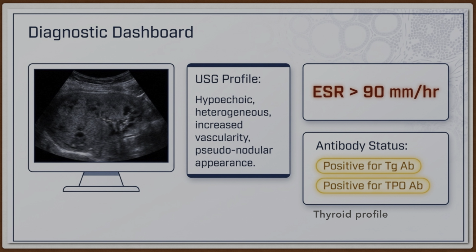For diagnosis, on ultrasound there is a hypoechoic heterogeneous pattern with increased vascularity and a pseudo-nodular appearance. ESR is more than 90 mm per hour. Antibodies tested are anti-thyroglobulin antibodies and anti-thyroperoxidase antibodies. Thyroid profile can also be tested, and the test result is as per the stage of the disease.